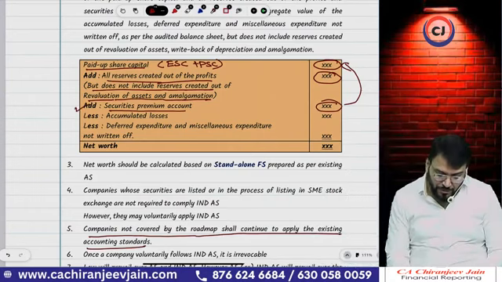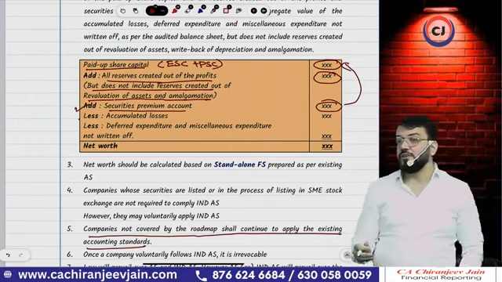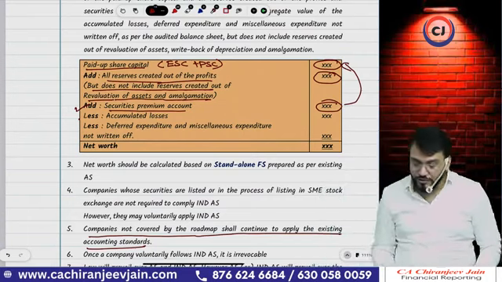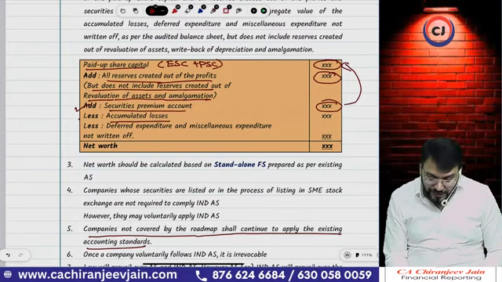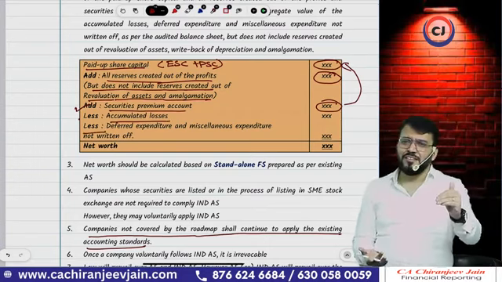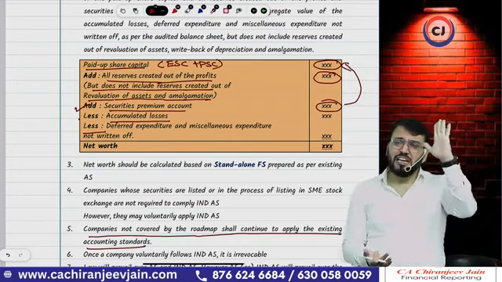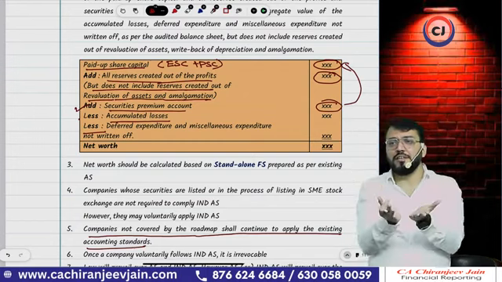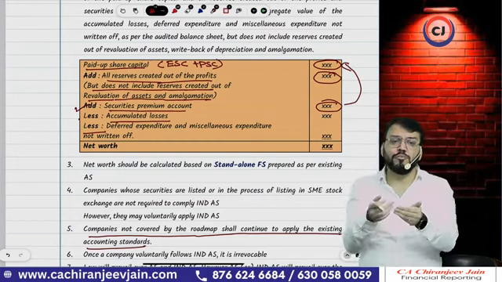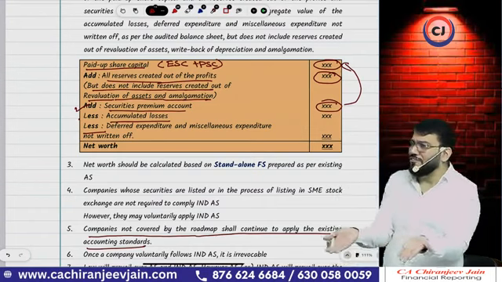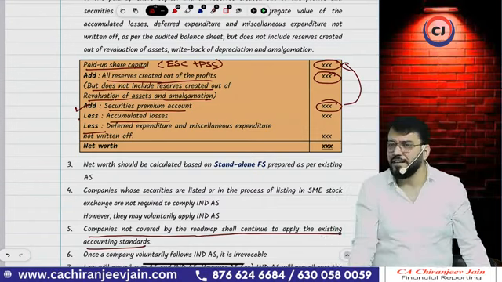So securities premium also you have understood. Less, of course, if you have added reserves and surplus, you should deduct all accumulated losses. Less deferred expenditure. Now the Companies Act has given an overall definition. If there is some deferred expenditure, that is nothing but one type of loss only. But now there is no concept of deferred expenditure as per Ind AS.